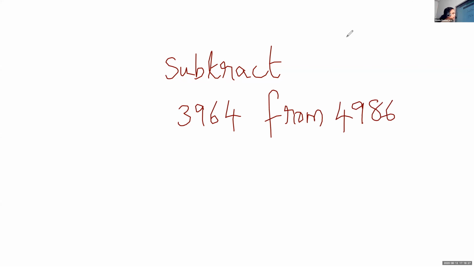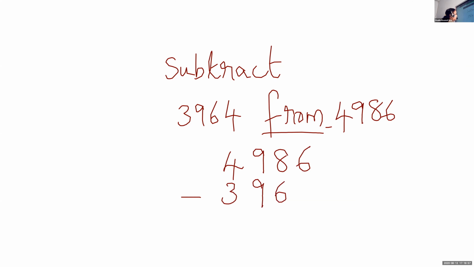So children, which number do you have to write first, Diya? Please unmute and speak. Is it 3964 or 4986? 4,986. Okay. That is the big number, so you have to take it first: 4986 minus 3964. Here there is no borrow, because all the numbers on the top are bigger numbers.